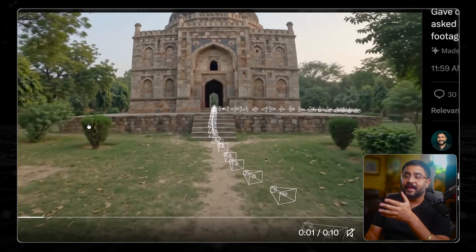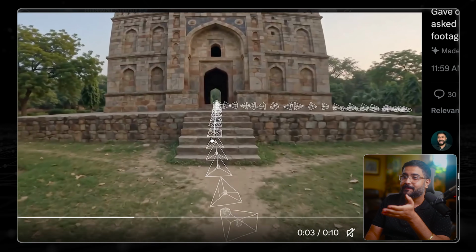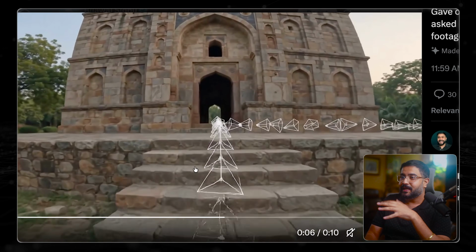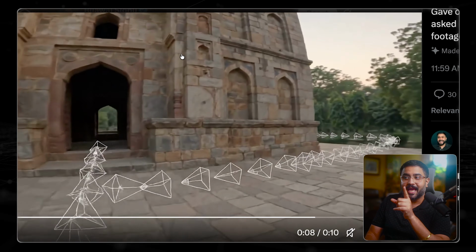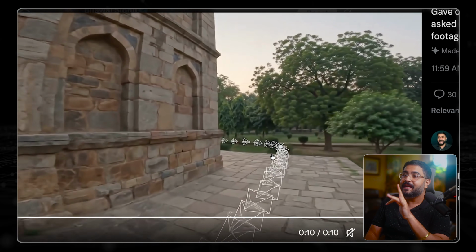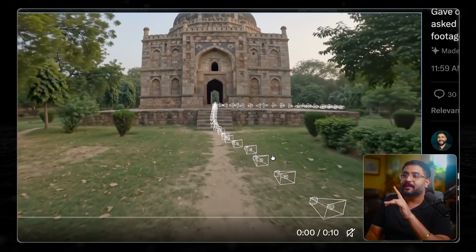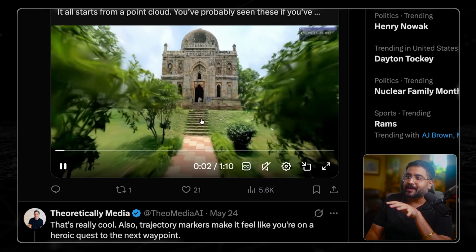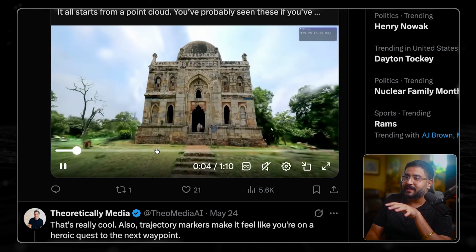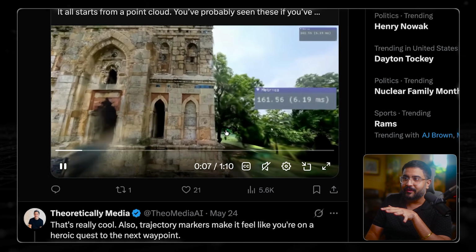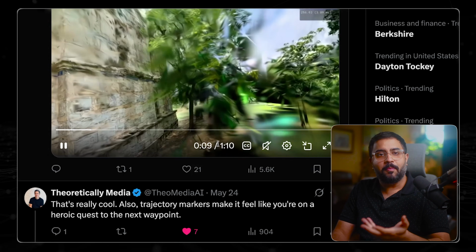And it turns out it absolutely can. Again, notice how it spatialized the path up the stairs. Now the vegetation is slightly different, but the landmark is very accurate and it is taking the exact path that I asked it to. Now for reference is the actual 3D reconstruction. Notice how I got that staircase, but the vegetation is slightly different. But the structure itself, oh my God, you guys.